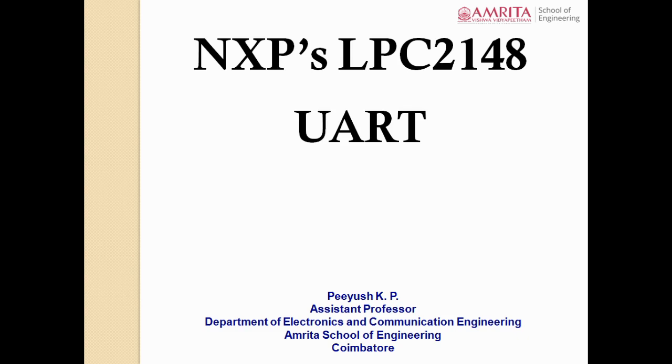The first one is known as parallel communication. In the case of parallel communication, you can communicate between two blocks or devices in parallel. What do you mean by parallel communication? Each bit will be sent through a separate line. So if you are going to perform 8-bit parallel transmission, you will have 8 separate data lines and 8 separate grounds. So in parallel you are going to send 8 bits of data.